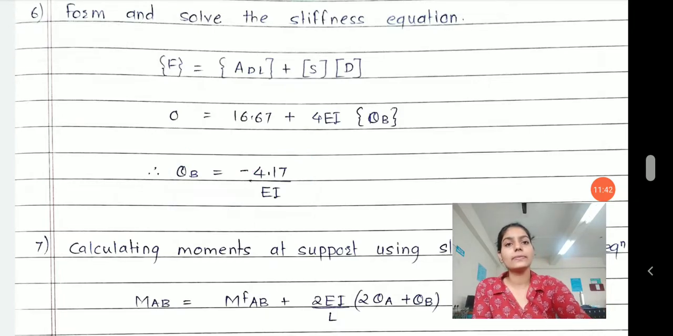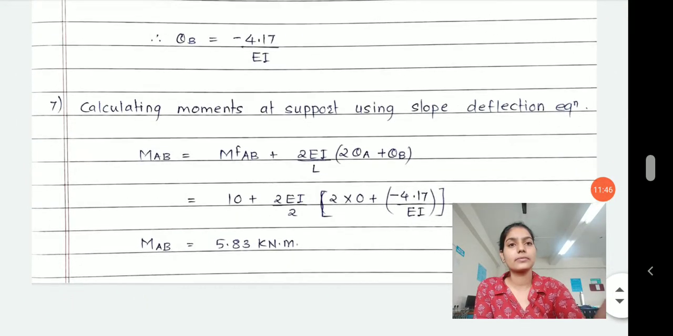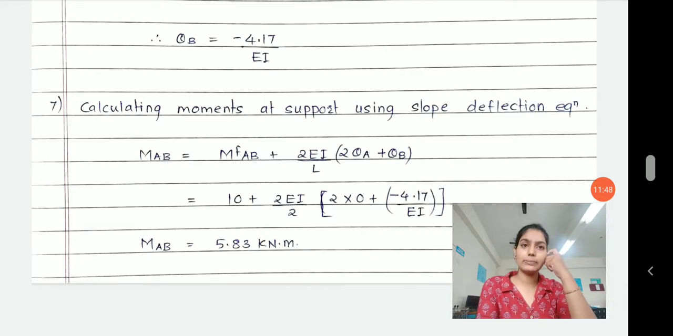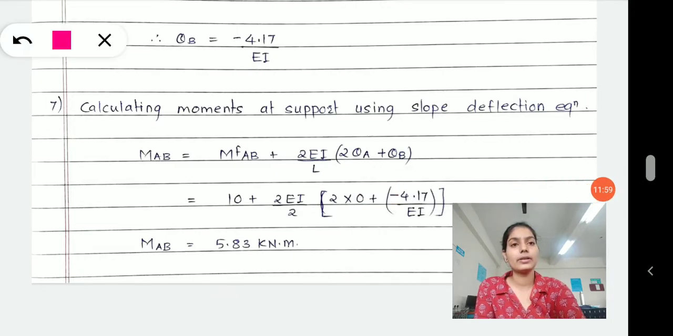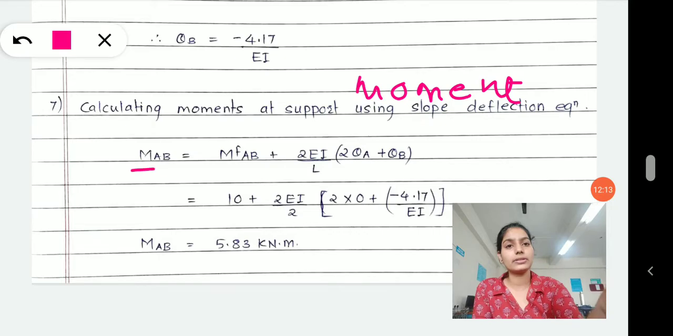Okay, so that is the value of theta B, and now put this value of theta B equal to minus 4.17 by EI into the slope deflection equation. Now you have to go for the moment equations. How are you going for it? The moment equation which is made out with the help of the slope deflection equation. The slope deflection equation will help you. You know how to develop a slope deflection equation.